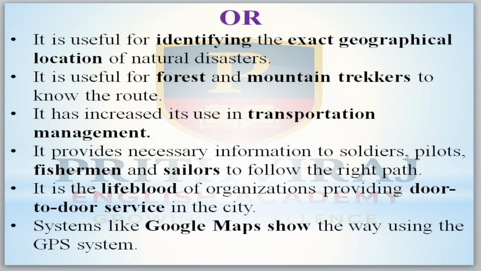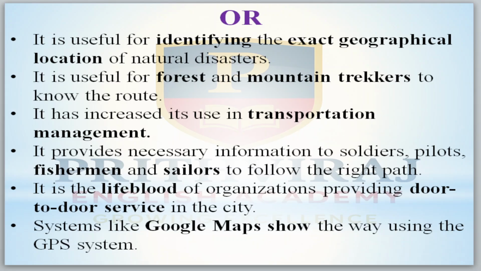Now come to the second choice, GPS importance. The uses: it is useful for identifying the exact geographical location of natural disasters.